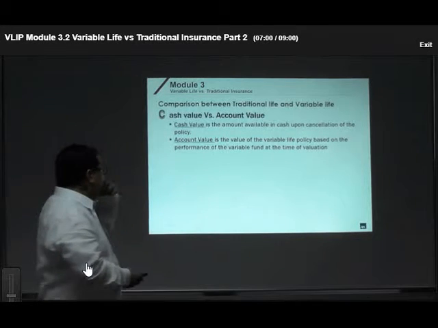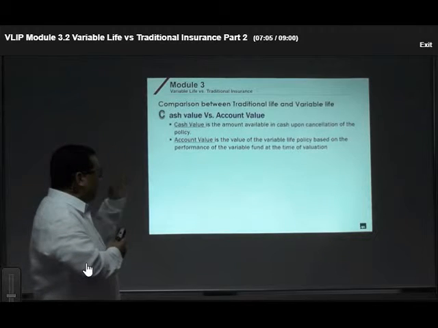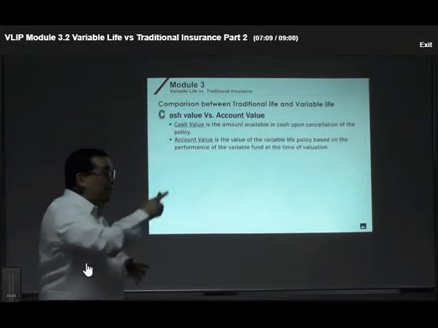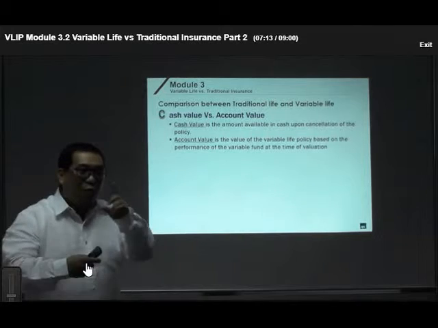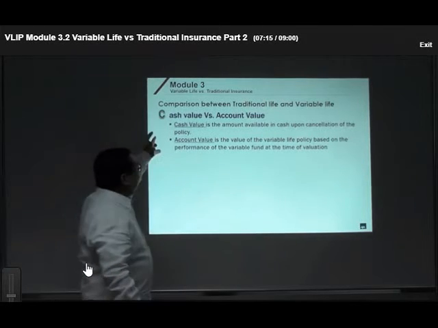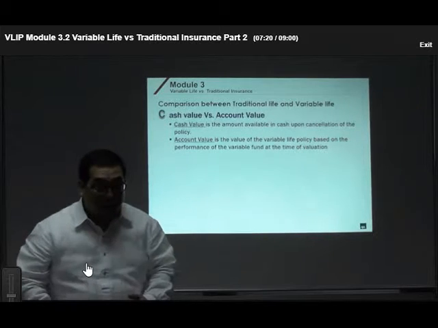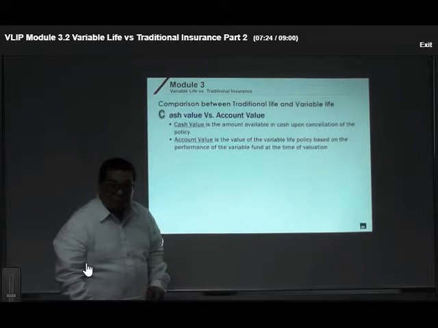Whereas for variable life, we have what we call account value. It is the value of the variable life policy based on the performance of the variable fund at the time of valuation. So, one basic difference is this. Cash values are guaranteed, so sometimes we call them guaranteed cash value. Whereas, can we say the same for account value?